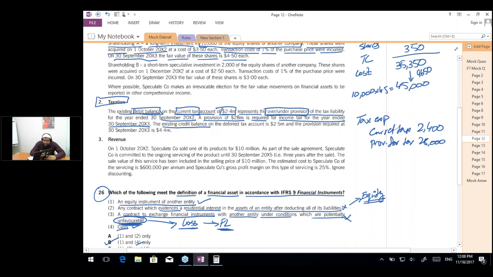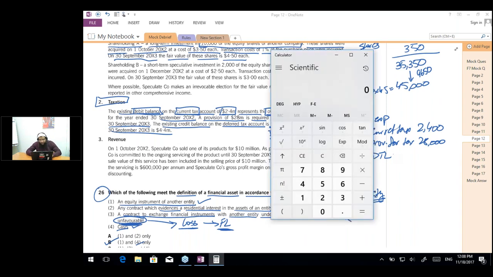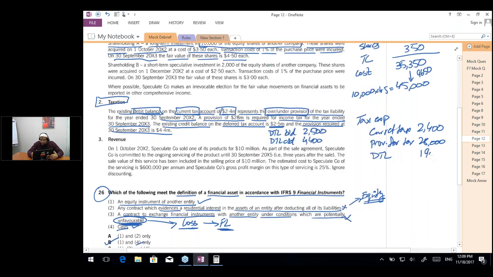And then the existing credit balance on the deferred tax account is 2.5 million. So DTL brought down is 2.5 million. And the provision required at the year end is 4.4 million. So DTL carried down is 4,400. So we are going to credit the deferred tax liability by the difference. So 4,400 minus 2,500 is going to be 1,900. So the liability should be increased by 1,900.